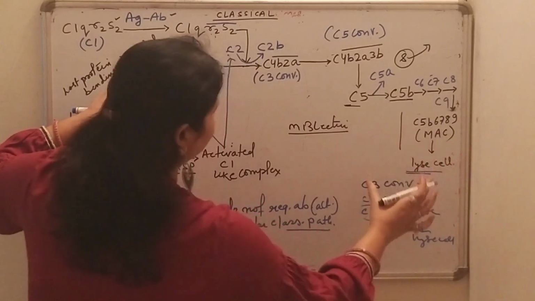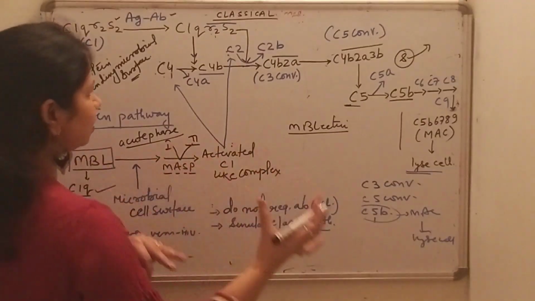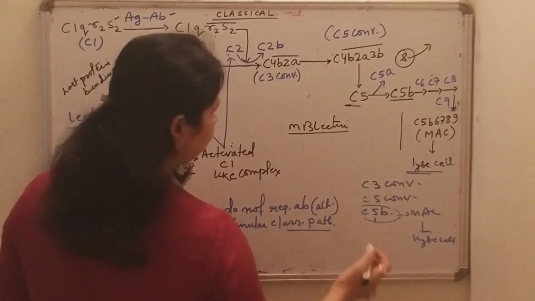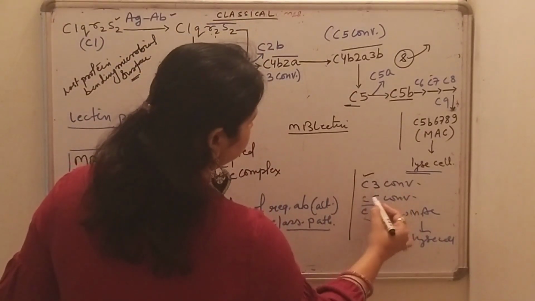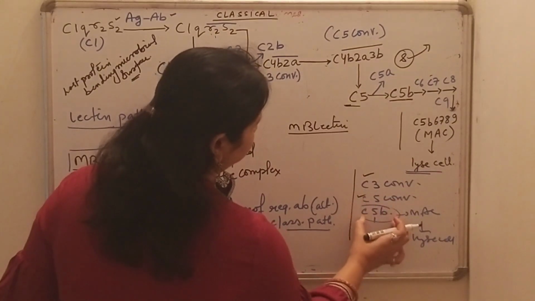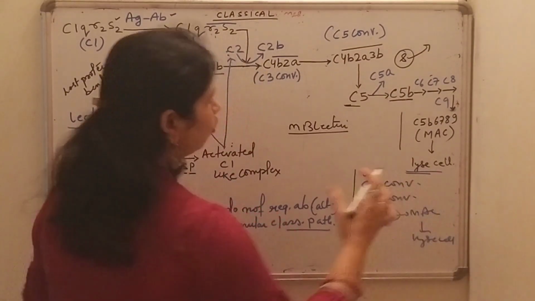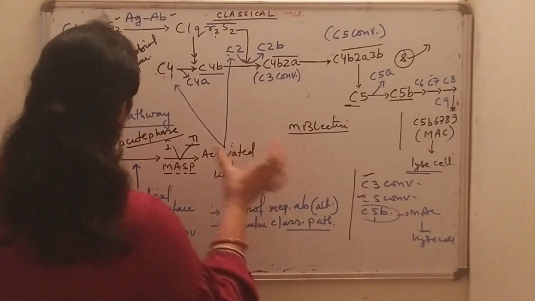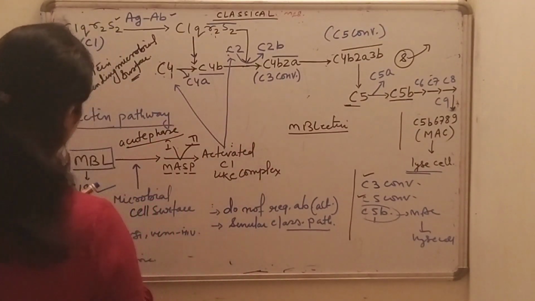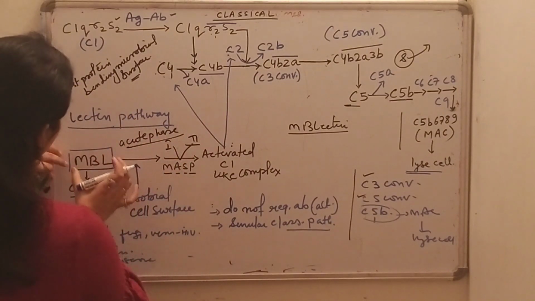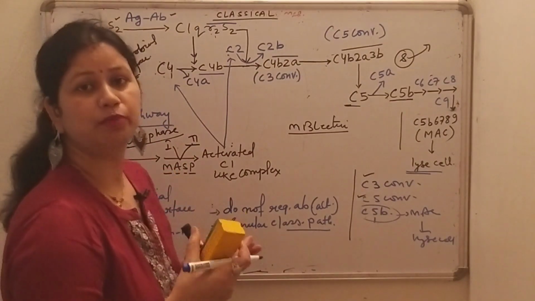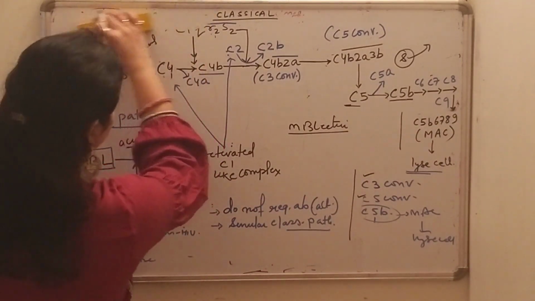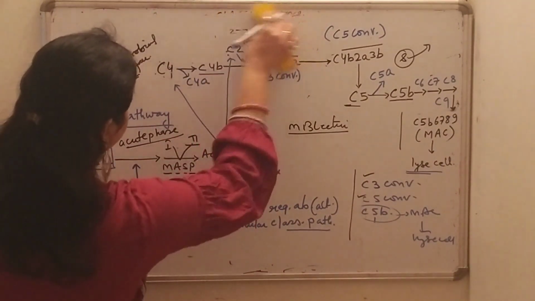the lysis of the cell. So we have seen that in all three pathways, whether lectin, classical or alternative, they lead to the formation of C3 convertase, C5 convertase as well as C5b, which leads to the formation of the membrane attack complex, and finally lysis of cells takes place. The lectin pathway starts from the MBL. So if you have to explain the lectin pathway, you can go through this directly.